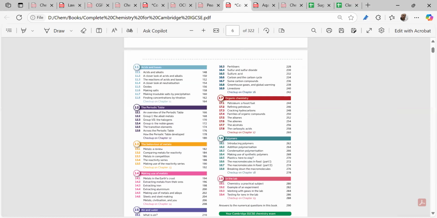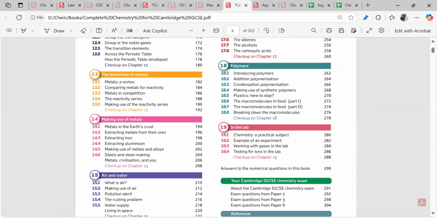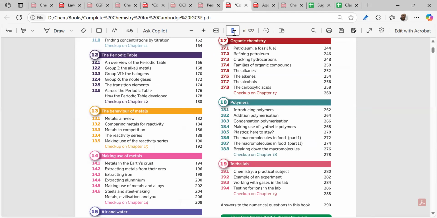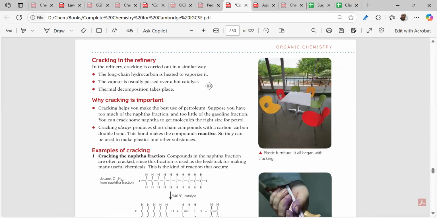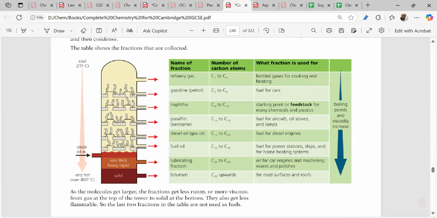Just 1 minute. I'm opening the page so that I can navigate quickly. Here you go, this is 250. Now in the cracking, why do we do cracking? We have seen that crude oil contains mixtures of hydrocarbons. We cannot use crude oil on its own. So what do we do? We heat the crude oil to the boiling point, at around 400 degrees centigrade.